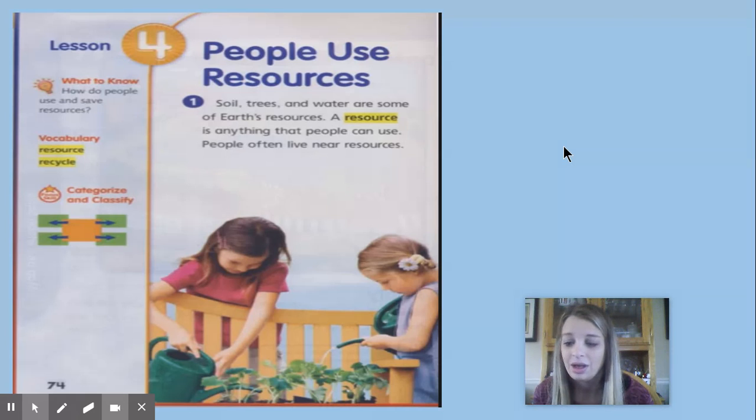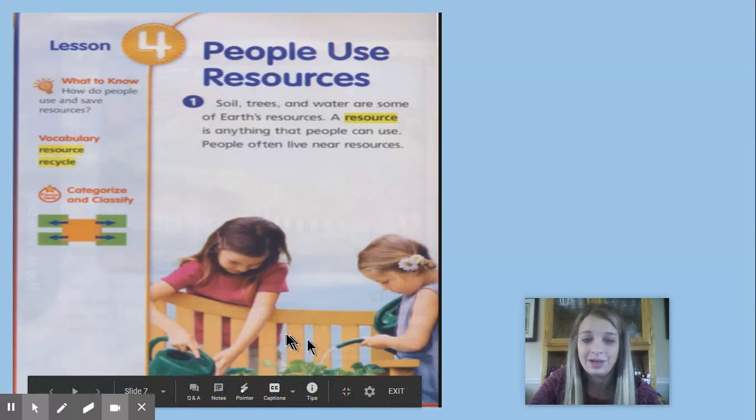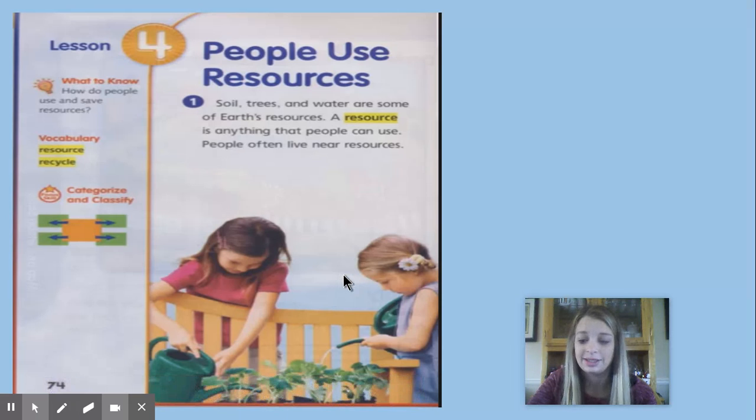Some resources listed on page 74 could be soil and trees and water, and they can be used to provide food. So people adapt to their environment by using the resources around them to live.